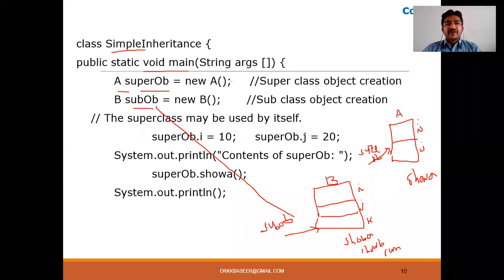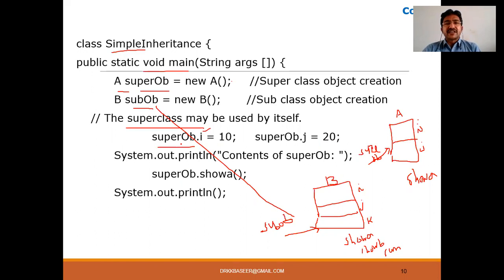Now class B has not only its own data member, that is K, but also the class A data members, because it is inheriting. Next, come to initializing the values for the data members of the superclass. What are the data members of the superclass? I and J. How do you initialize the values for any variable? Object name dot variable name. For class A variables, I want to initialize the values.